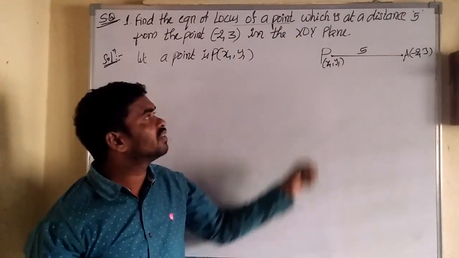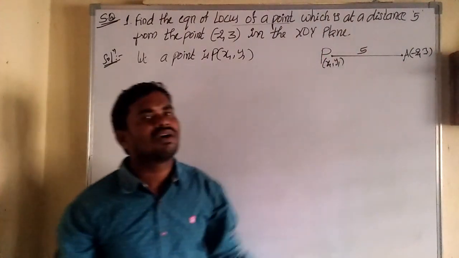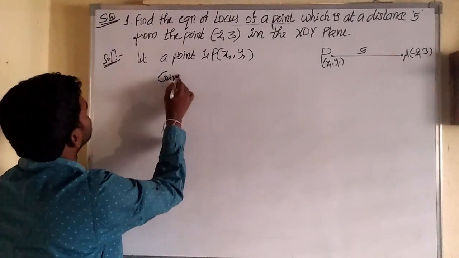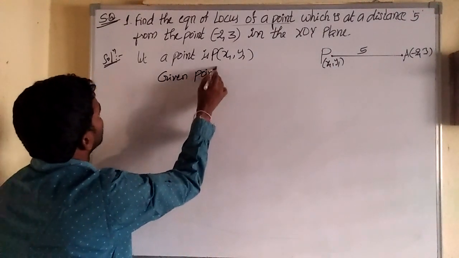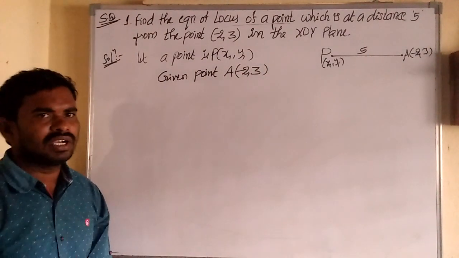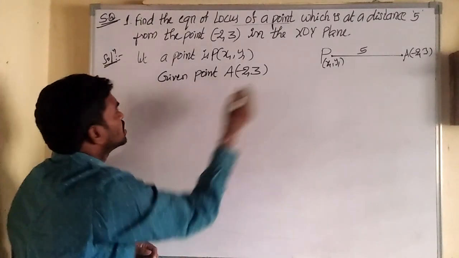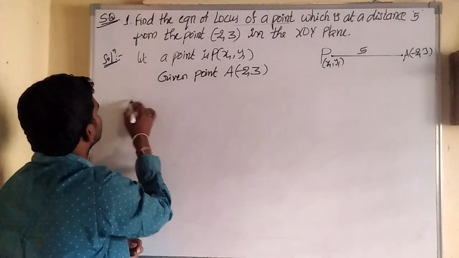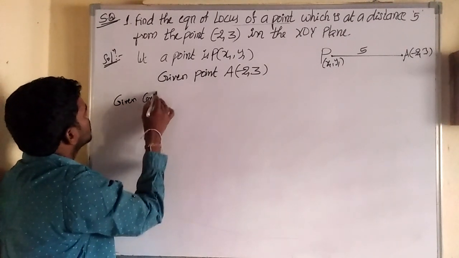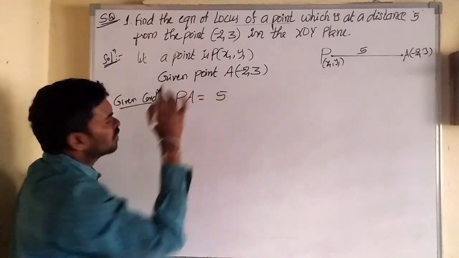That means the distance between P and A is equal to the given 5 units. Is it clear? So the given point capital A is minus 2 comma 3. That is the given point. The given condition is that the distance from P to A is 5 units.